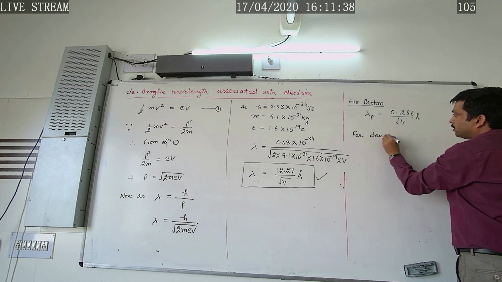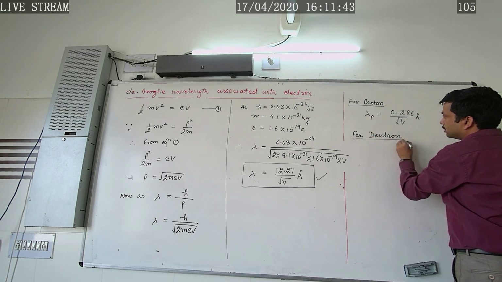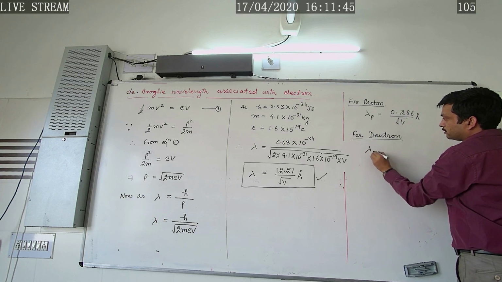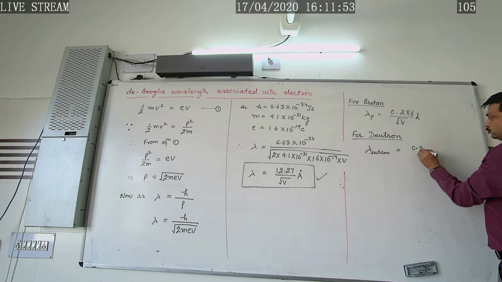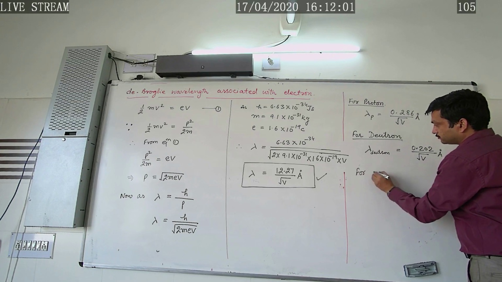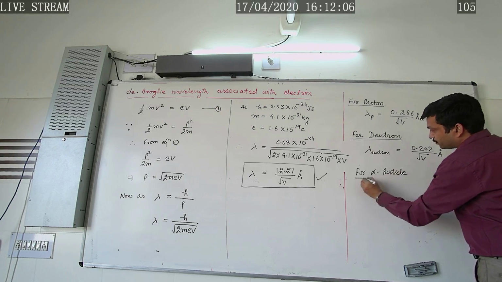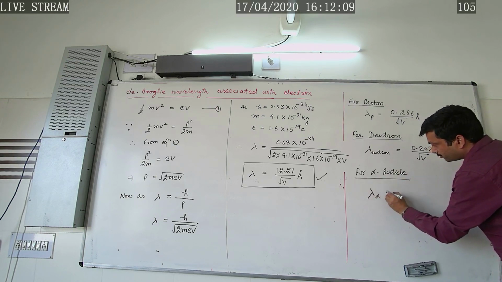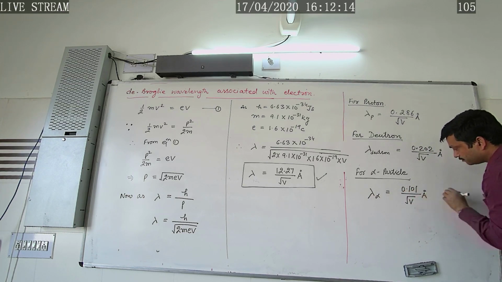For deuteron, lambda for the deuteron is given by 0.202 over root of V angstrom, and for alpha particle, that is what we call helium nucleus, lambda alpha will be 0.101 over root V angstrom.